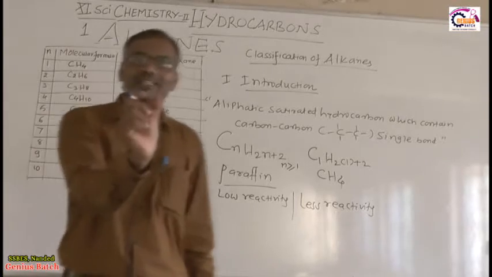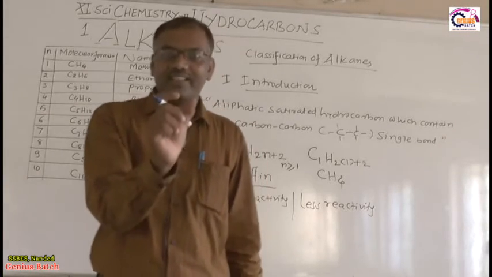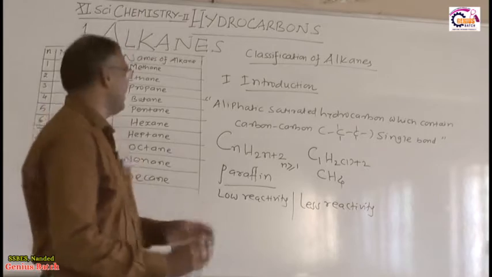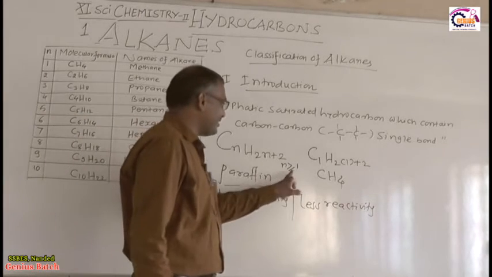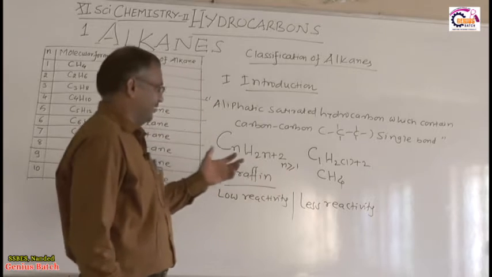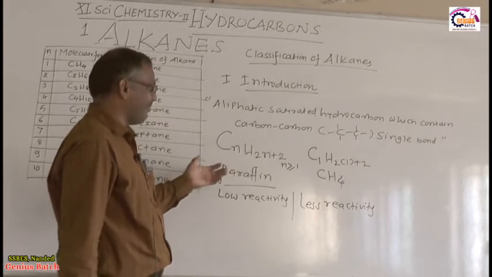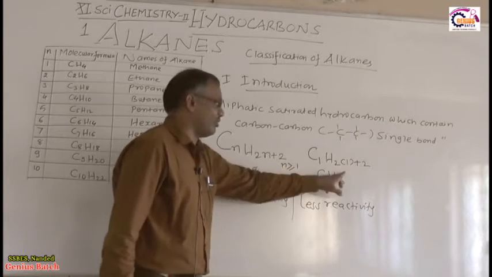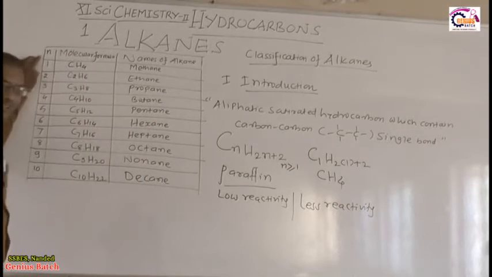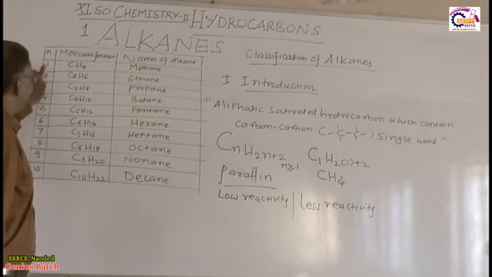Okay, so the first example of an aliphatic saturated hydrocarbon, that is the alkane, is methane, right? How many alkanes are there? That we will study in detail. So what is the n? n is equal to 1. So here you will find that this n is 1.